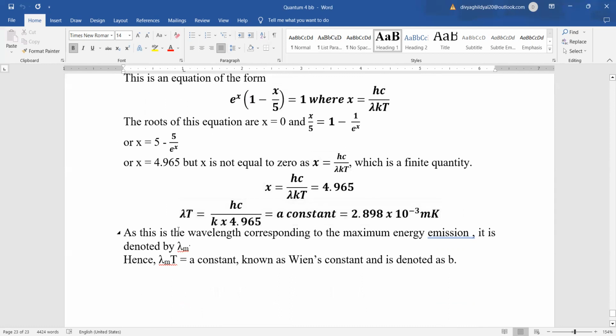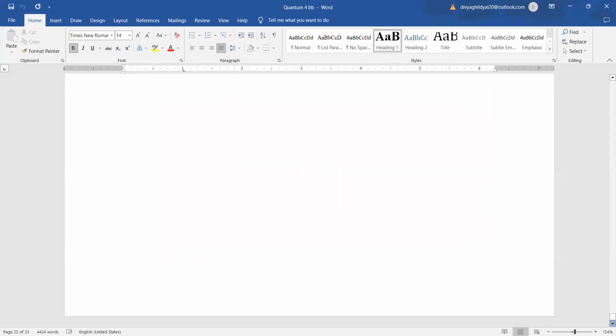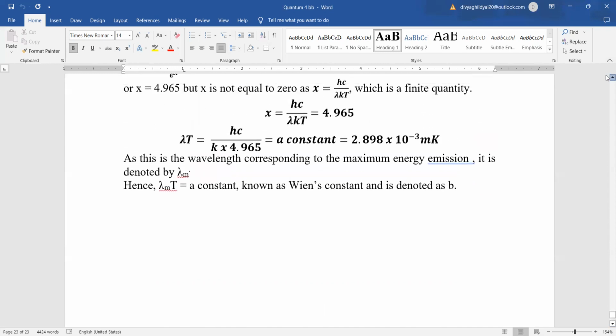We get the value of the constant lambda T equal to 2.898 into 10 to the power of -3. And this is a constant which is known as Wien's constant. So Wien's displacement law becomes lambda m into T is a constant, which is known as Wien's constant.